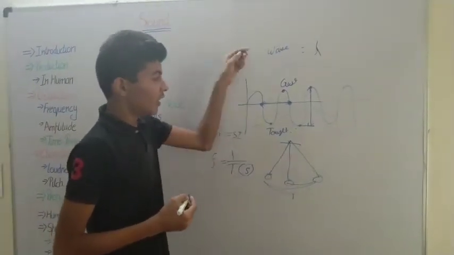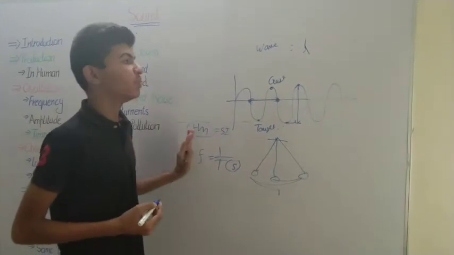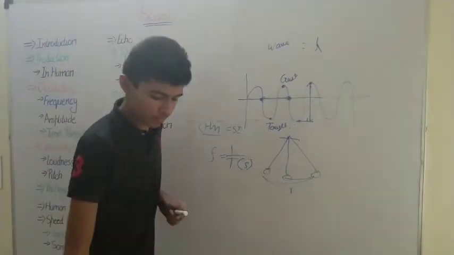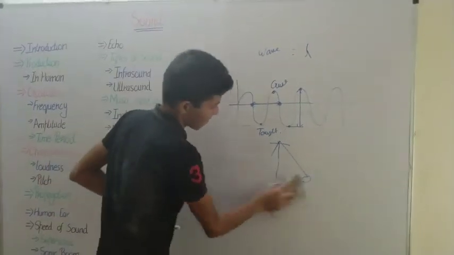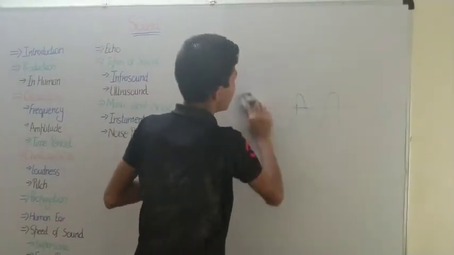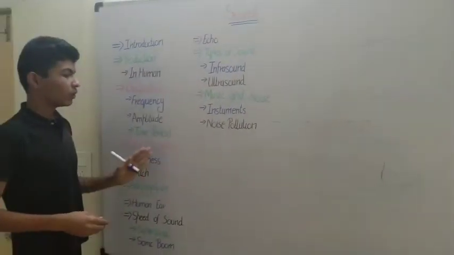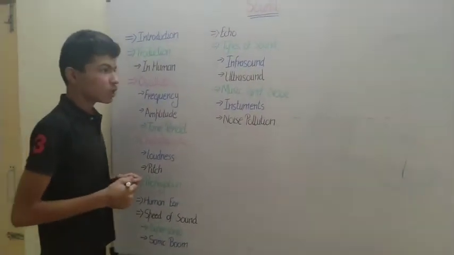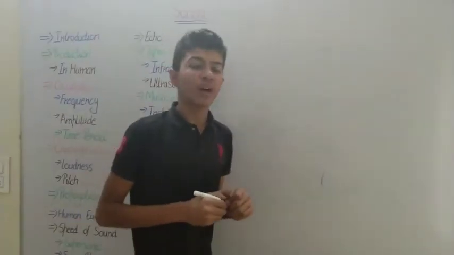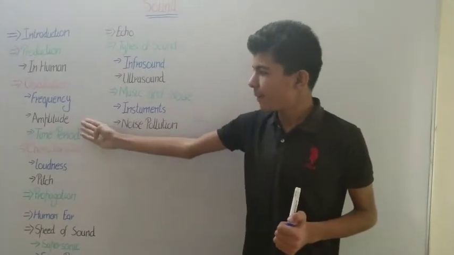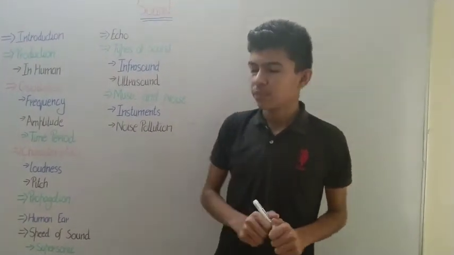So I hope that you have learned all the terms. This is going to be essential when we are learning about sound or waves. So now we are going to learn about the characteristics of sound. What are the different characteristics of sound? We will discuss them with what we have learned, the amplitude and the frequency.